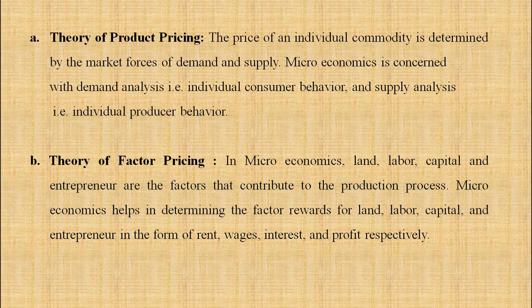That we have to write under this point, theory of product pricing. Then theory of factor pricing. In microeconomics, land, labor, capital and entrepreneur are the factors that contribute to the production process. As I mentioned earlier, these are the 4 factors of production. Microeconomics helps in determining the factor rewards for land, labor, capital and entrepreneur in the form of rent, wages, interest and profit respectively. As I told you, what land gets, that reward is called rent.